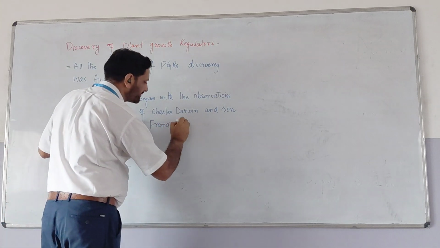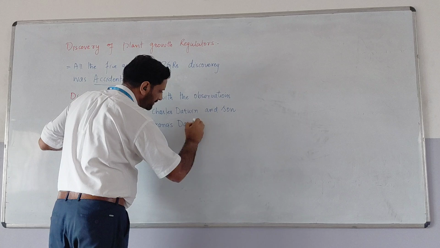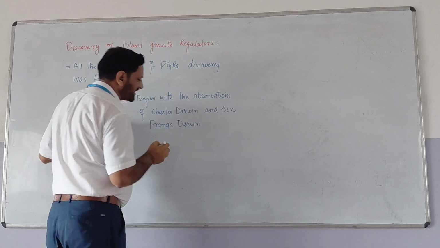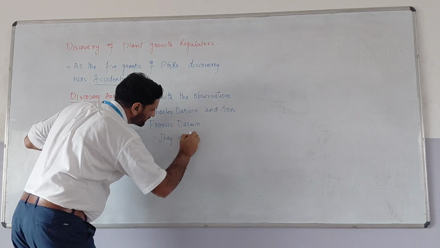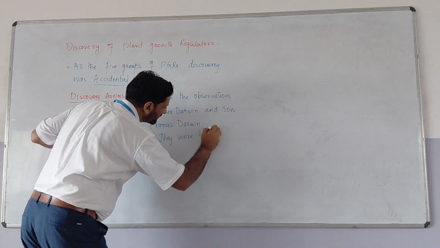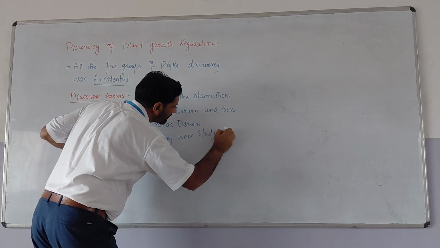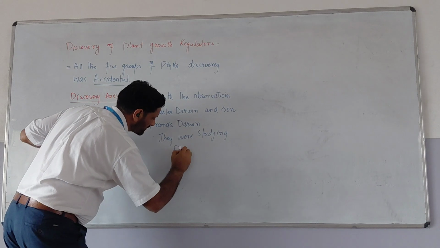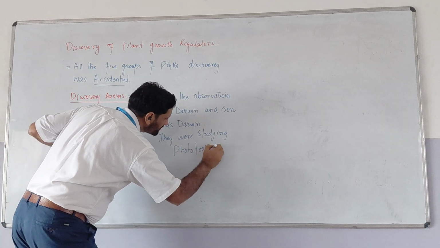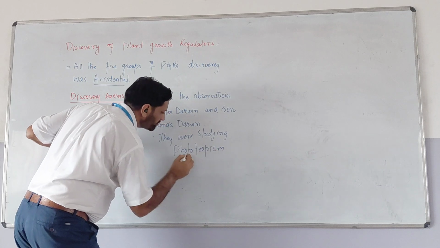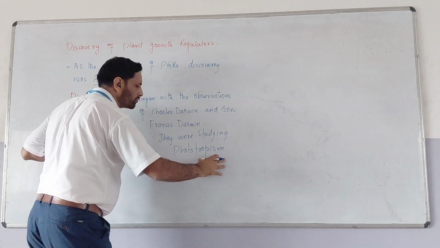What is actually phototropism? Photo means light, and tropism means movement.